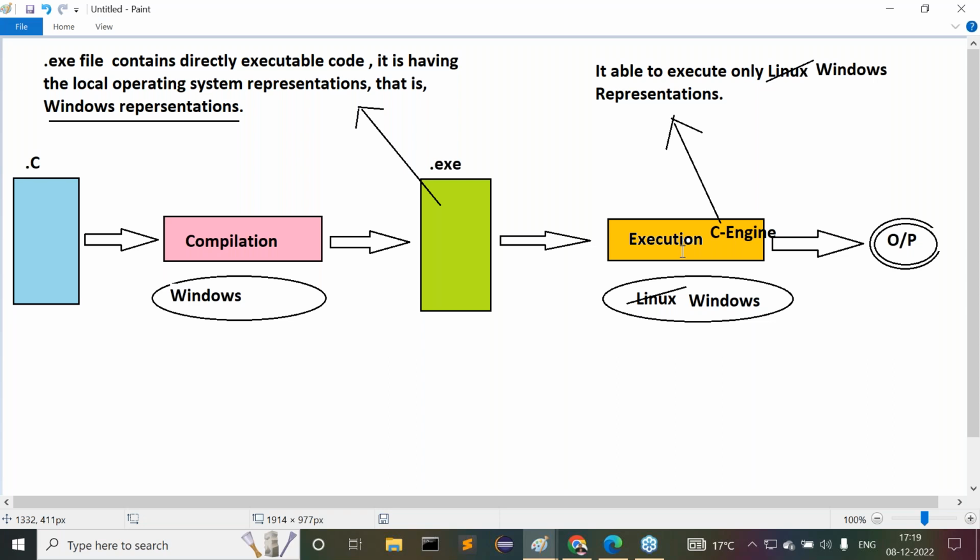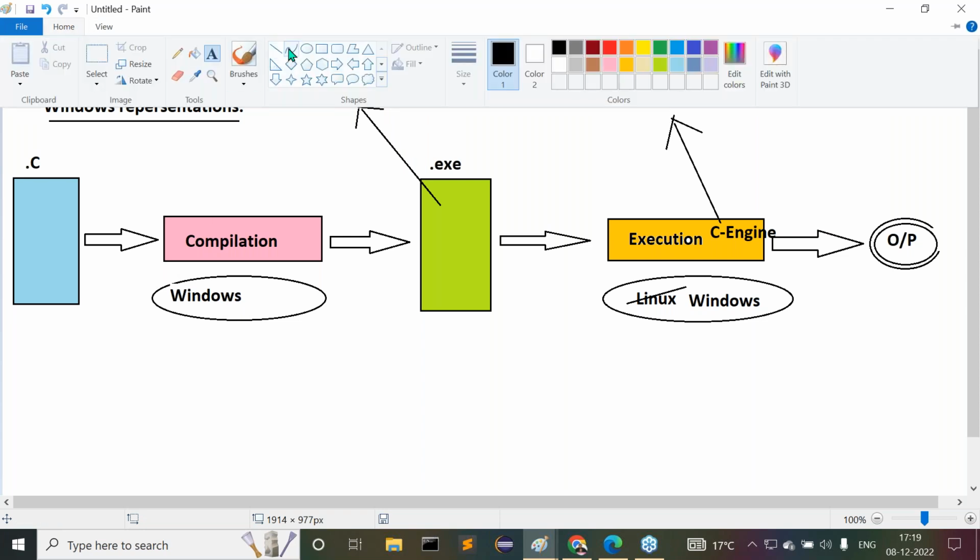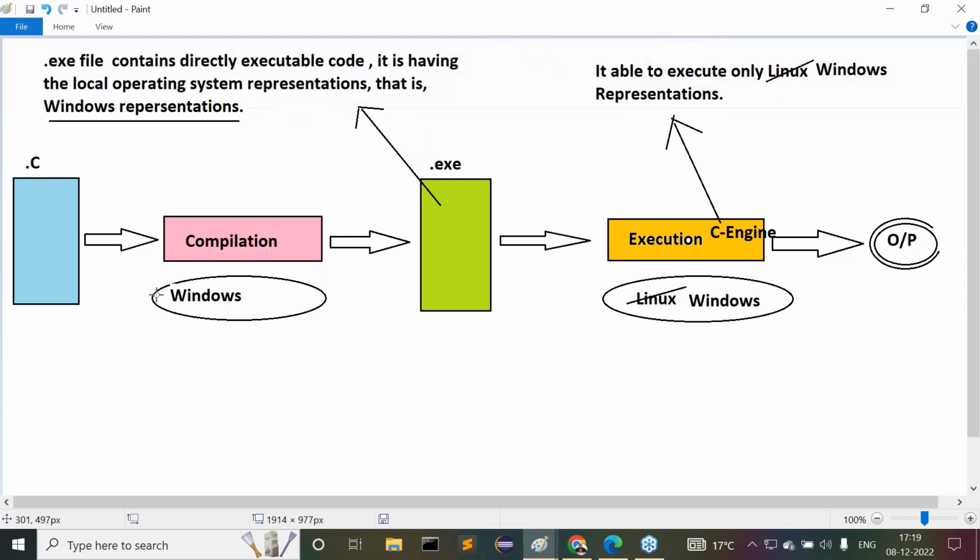Sir, all of you get my point or not clearly? This is the reason why. Now tell me here, C programming language execution is depending on the operating system which we use for compilation or not? Come on, guys. We have to answer my question here. C programming language execution is totally depending on the operating system which we use for compilation or not.